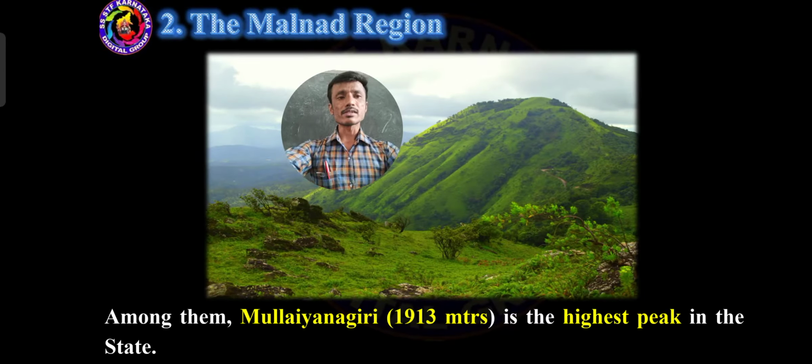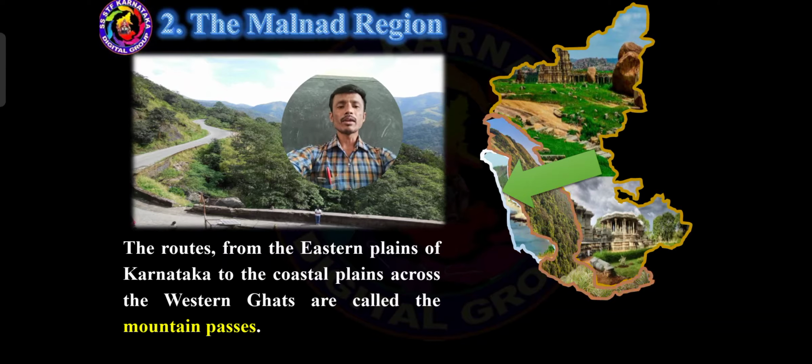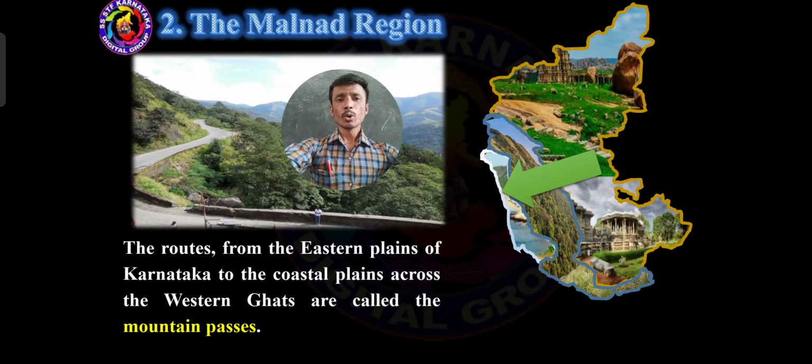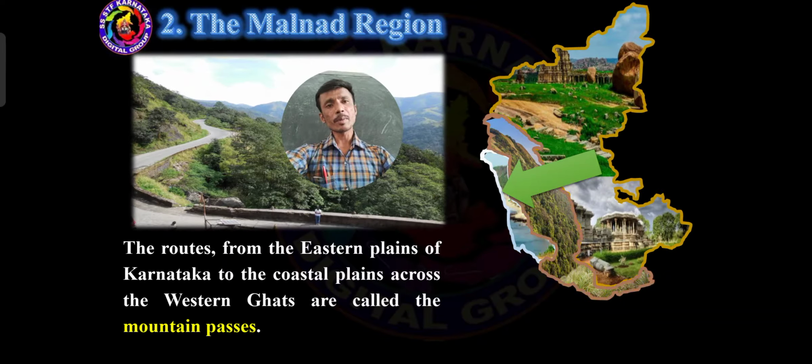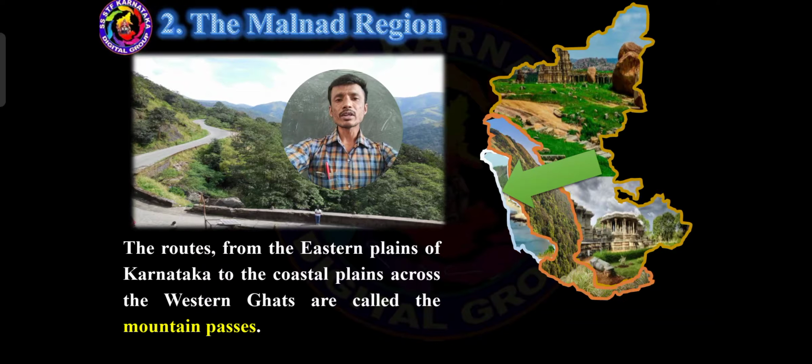Then, dear students, the Malnad region is mainly known for its mountain passes. Mountain passes means the route between the mountains. You know, when we go to Dharmasthala, there is a Ghat section. While moving in a bus, we can see a hill station on the right side, and on the left side too. So that is a mountain pass. Between the mountains, there is a road that we should consider a mountain pass.